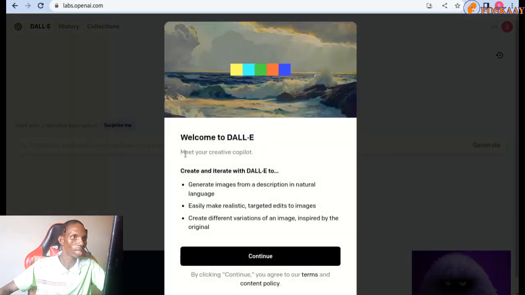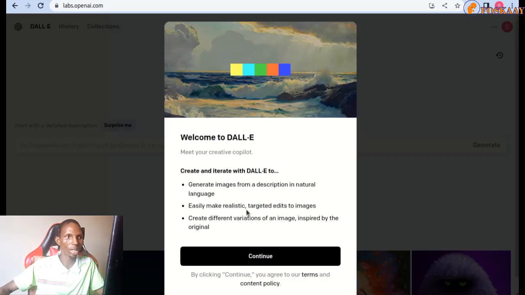Welcome to DALL-E. Meet your creative copilot. Create and iterate with DALL-E to generate images from a description in natural language. Easily make realistic targeted edits to images. Create different variations of images. So these are additional features that you want to know.